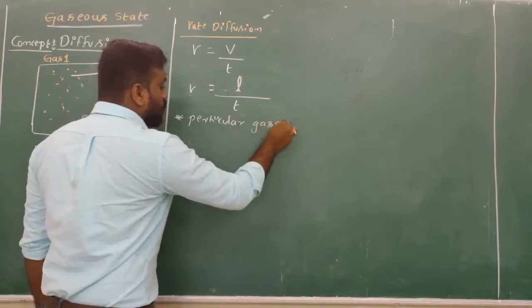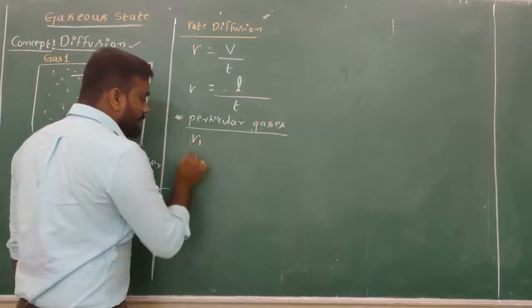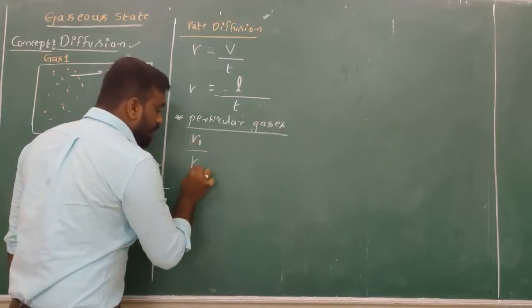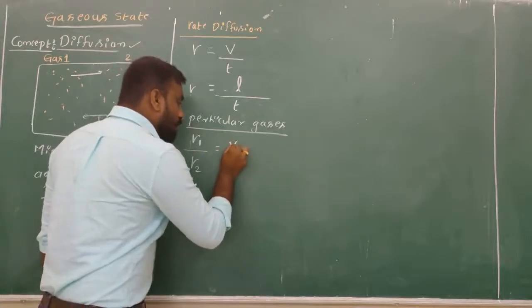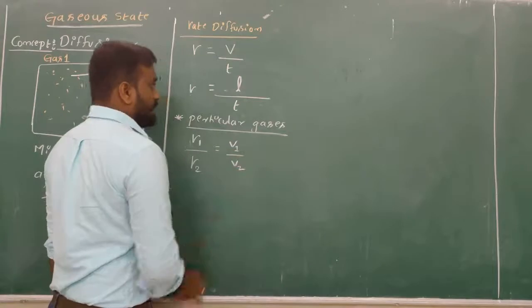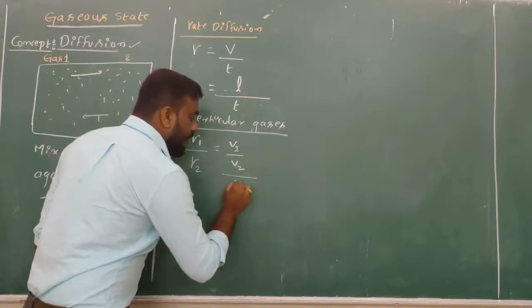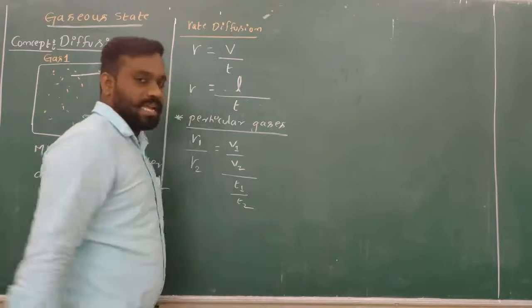When you take two particular gases, the rate of diffusion of the first gas divided by the rate of diffusion of the second gas is equal to the volume of the first gas divided by the volume of the second gas, divided by the time of the first gas divided by the time of the second gas.